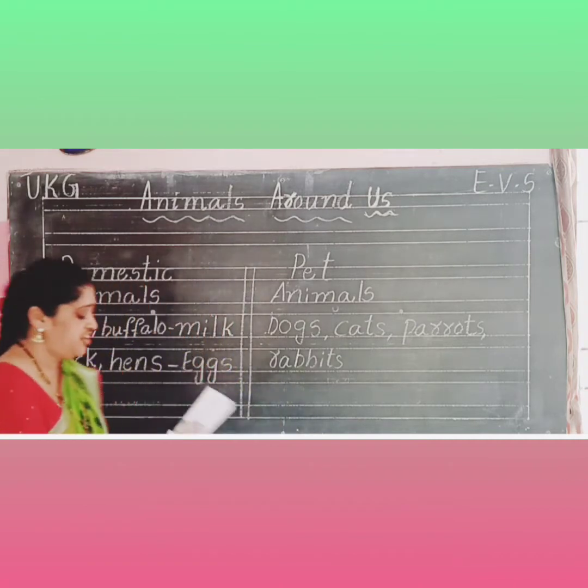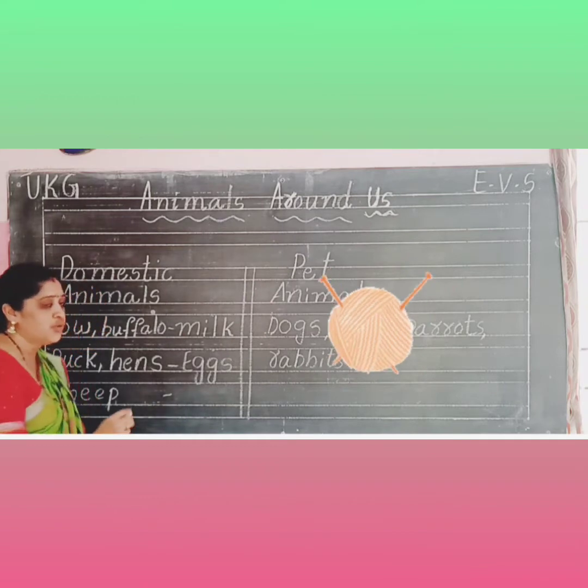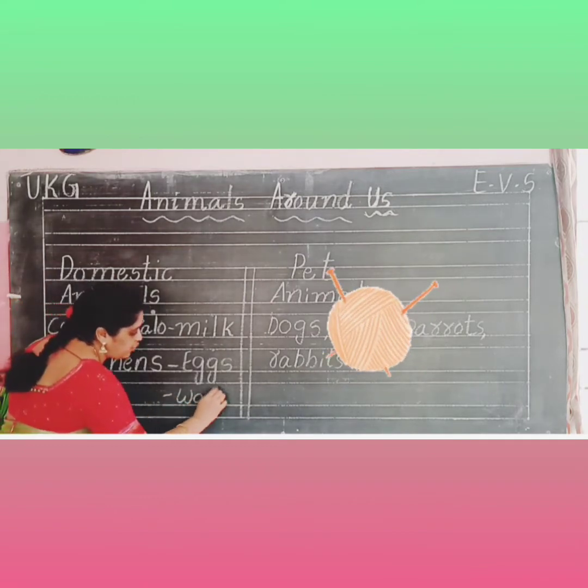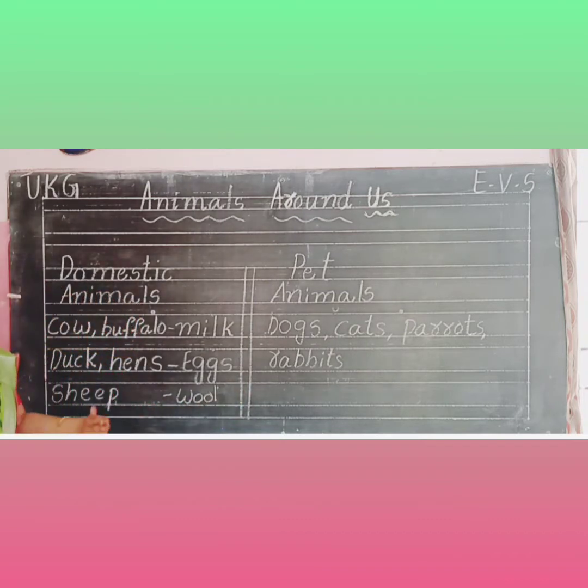Next, sheep. Sheep will give us wool. We are wearing sweaters, no? Sweaters and monkey caps come from sheep. The sheep's fleece is removed and we make the wool. For which purpose do we use sheep wool? For making sweaters and monkey caps. Next, goat.